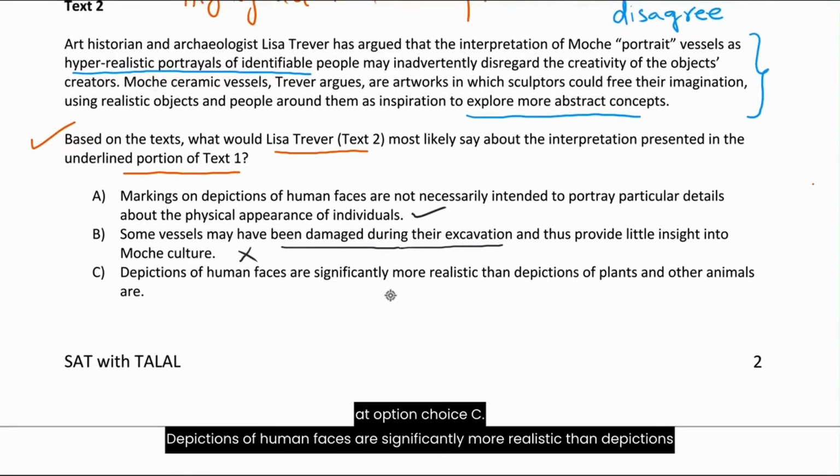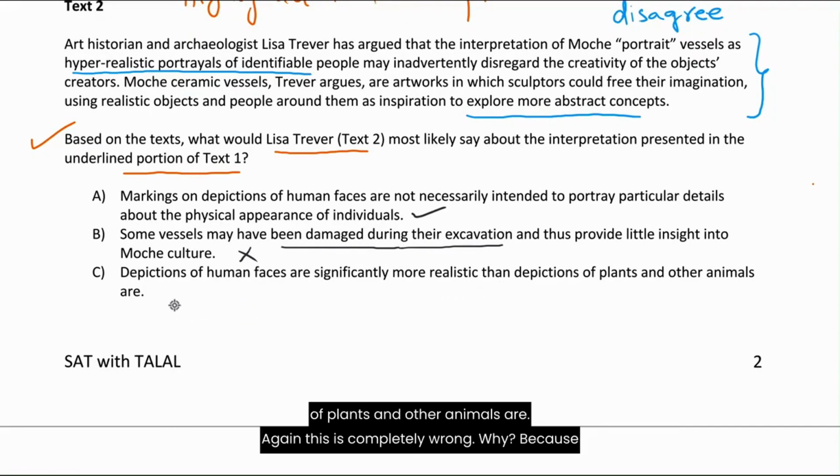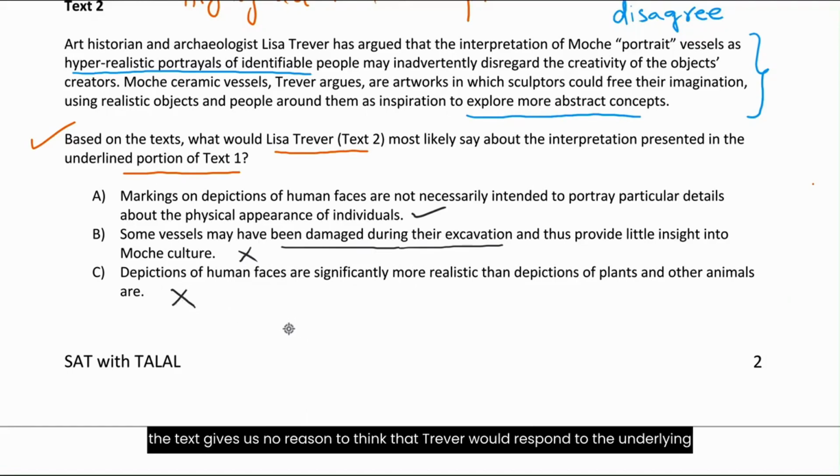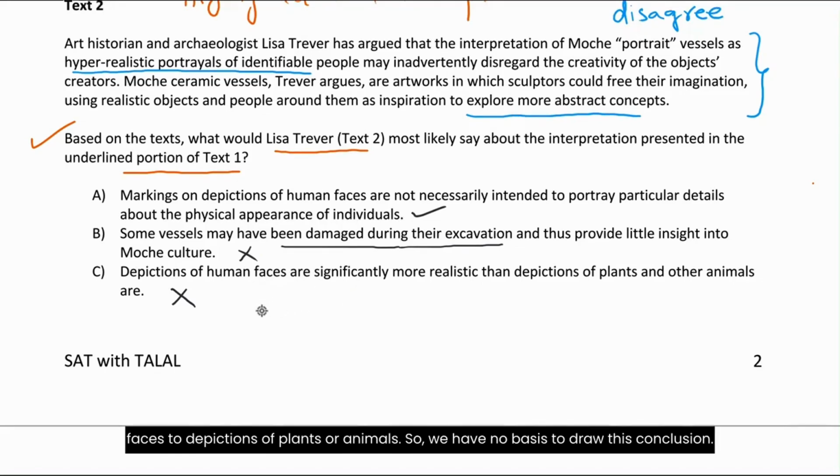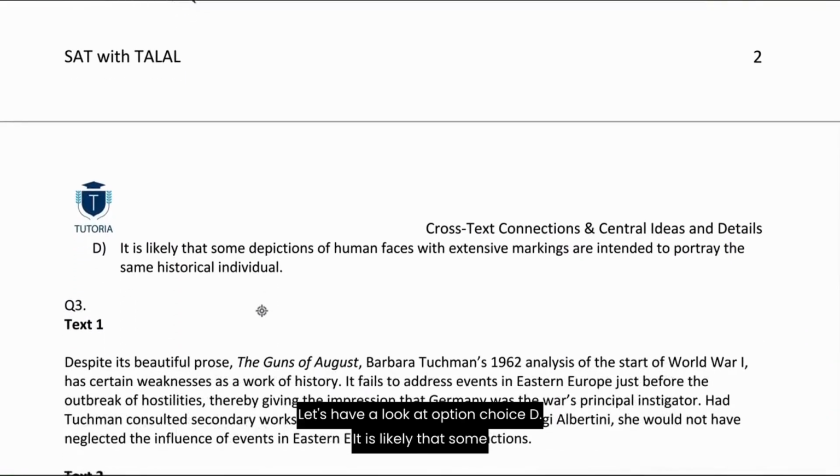Depictions of human faces are significantly more realistic than depictions of plants and other animals are. Again, this is completely wrong. Why? Because the text gives us no reason to think that Trevor would respond to the underlying interpretation in this way. Neither text compares the depictions of human faces to depictions of plants or animals. So we have no basis to draw this conclusion. Let's have a look at option choice D.